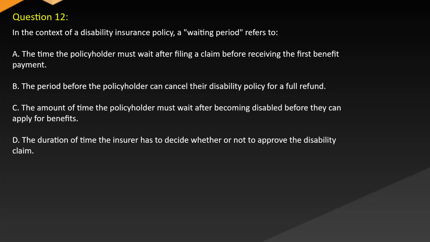Question 12. In the context of a disability insurance policy, a waiting period refers to: A. The time the policyholder must wait after filing a claim before receiving the first benefit payment. B. The period before the policyholder can cancel their disability policy for a full refund. C. The amount of time the policyholder must wait after becoming disabled before they can apply for benefits. D. The duration of time the insurer has to decide whether or not to approve the disability claim.